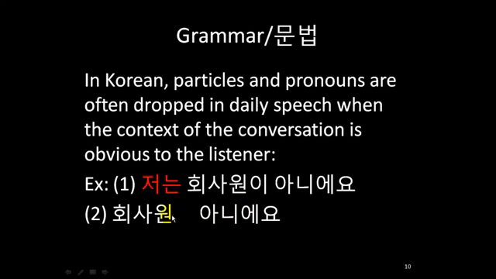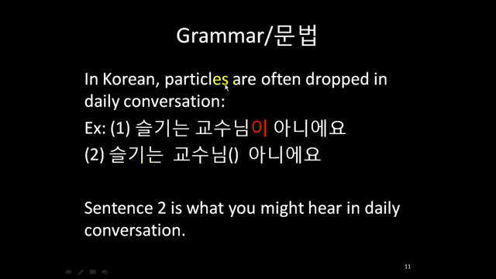But in sentence 2, 저, which means I, and the particle 는 is omitted because the speaker feels that it's obvious as to who is being talked about. In colloquial speech, you'll often hear particles dropped in daily conversation. In sentence 2, you'll see that the 이 particle after 교수님 has been dropped. Despite the omission of this particle, most native Korean speakers can understand what this sentence means.